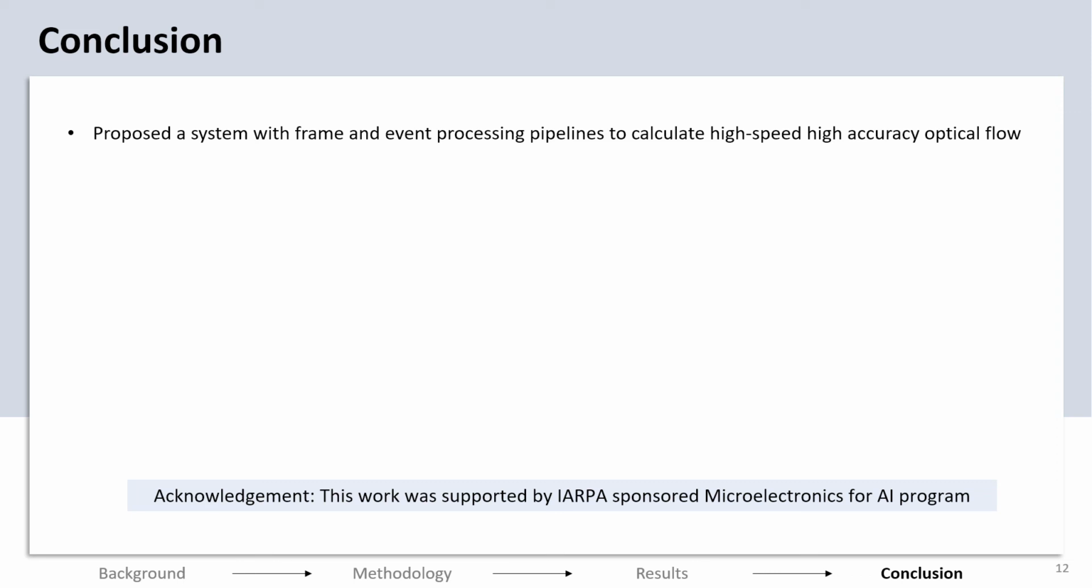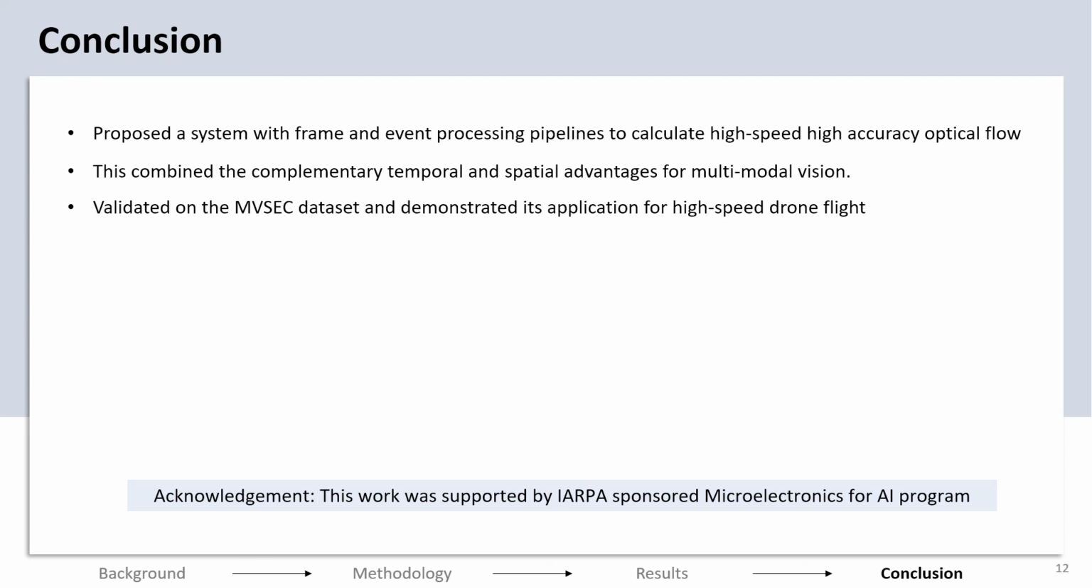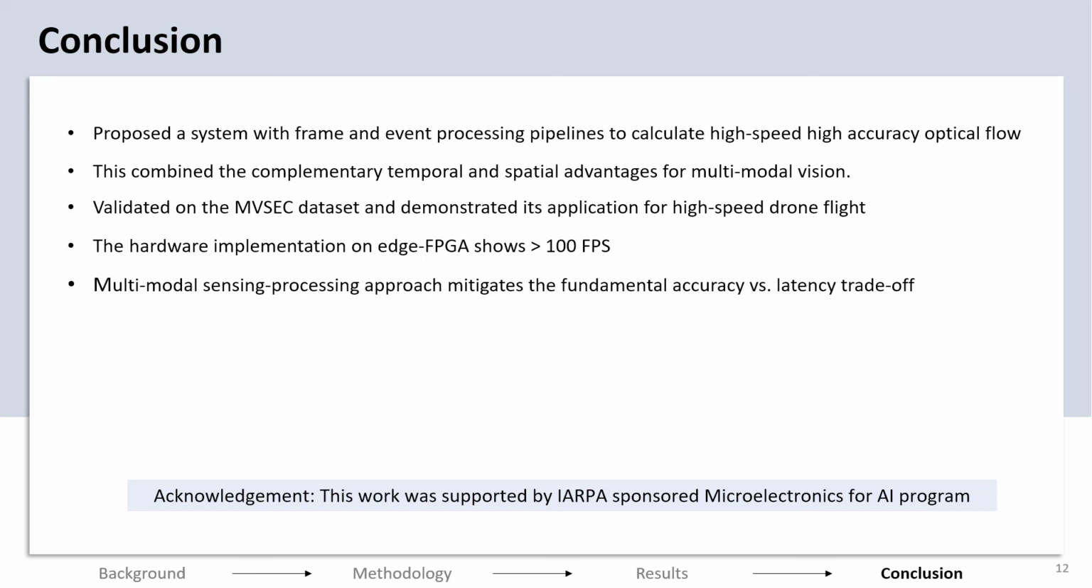To conclude, we show a multimodal sensor processing system which gives us both high speed and high accuracy simultaneously using the complementary prowess of the event and frame pipelines. We verify the system on the MVSEC dataset and also apply it to a real drone flight scenario along with the hardware feasibility checks, which shows a possible FPS of more than 100. This shows that fundamental trade-offs in frame-based processing can be mitigated using data processing from other complementary pipelines.